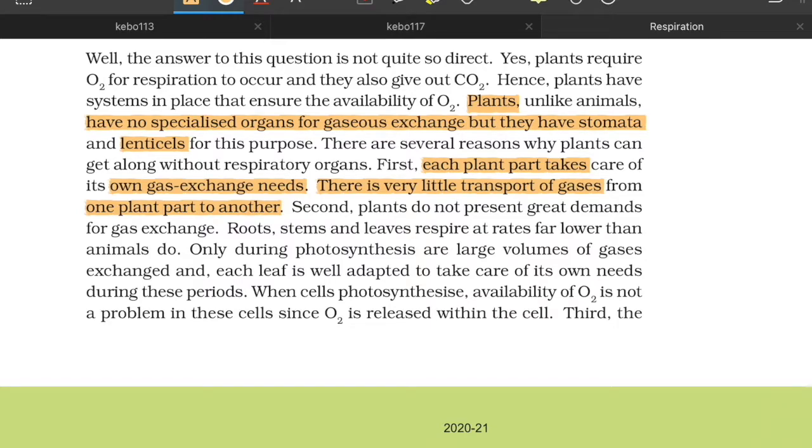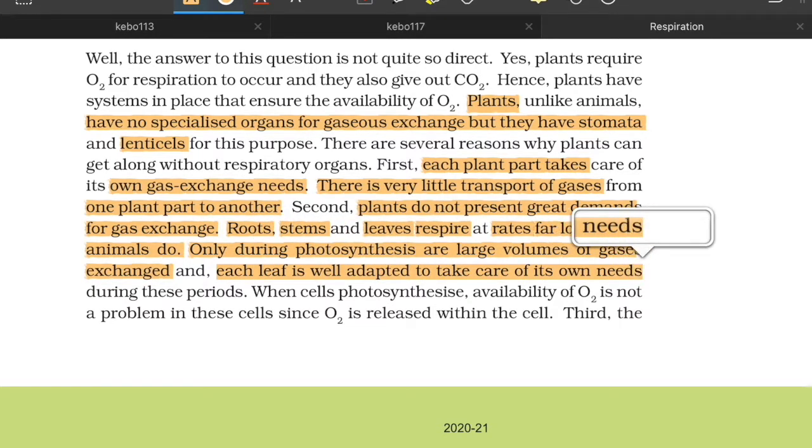Second, plants do not present great demands for exchange of gas. Roots, stems, and leaves respire at rates far lower than animals do. Only during photosynthesis, and this is also very important, are large volumes of gases exchanged. Each leaf is adapted to take care of its own need during the periods of photosynthesis. When cells photosynthesize, availability of oxygen is not a problem, since oxygen is released within the cell.